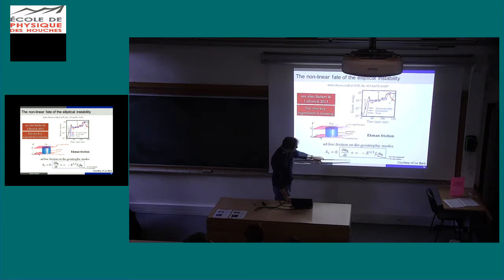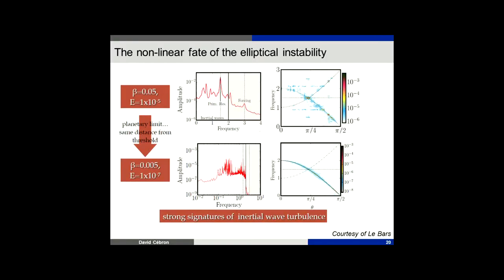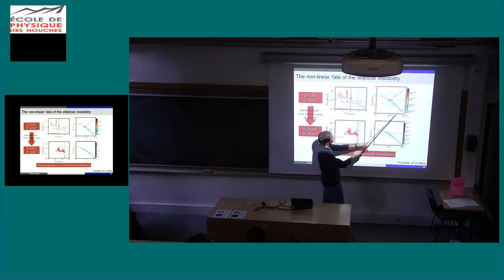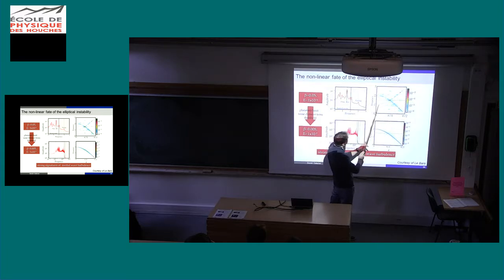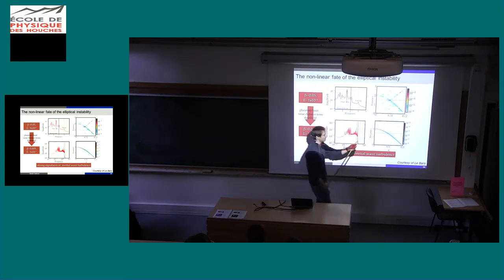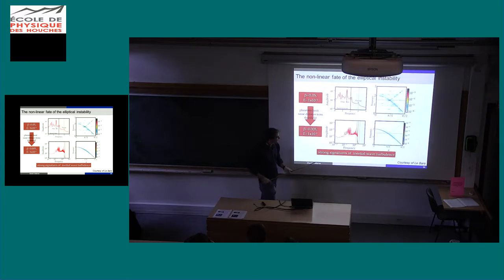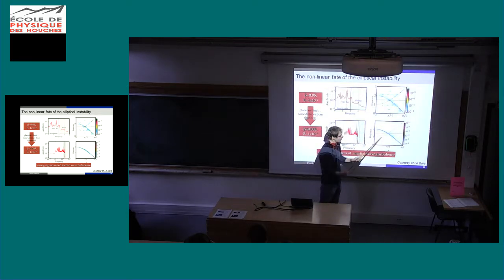So we add an equation to damp the velocity of the geostrophic mode. And if we do so, then you see that the flow is much more aligned on the inertial wave dispersion relation. So we are not geostrophic anymore. And you see, it's better and better. If you decrease the parameters from what we do in ellipsoid to what is closer to the planetary regime, really, you have points all along the dispersion relation.